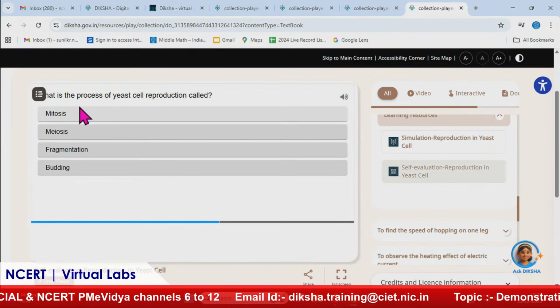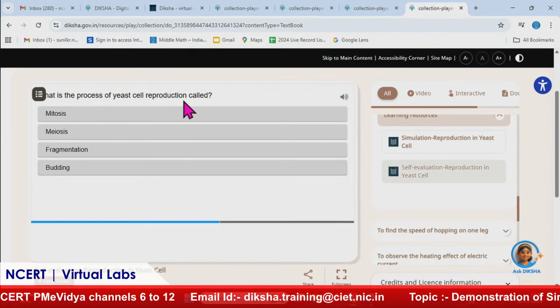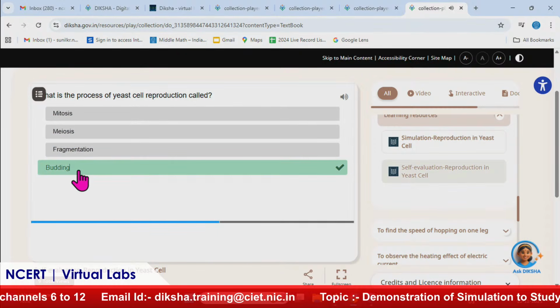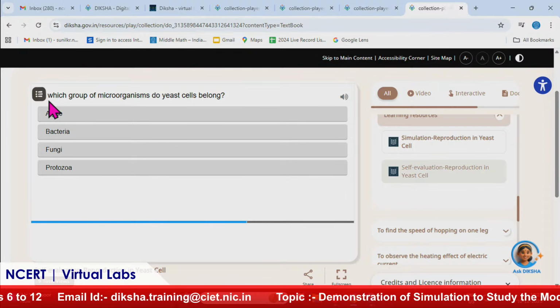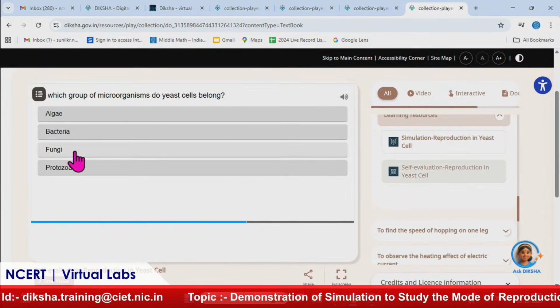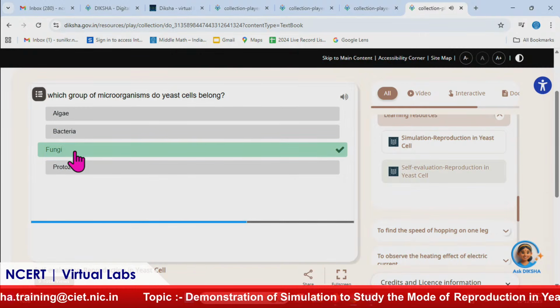Then what is the process of yeast cell reproduction called? Budding. In which group of microorganisms do yeast cells belong? It's fungi.